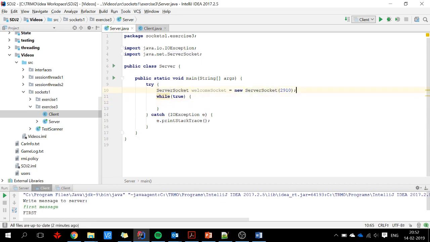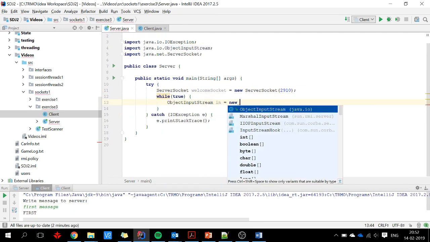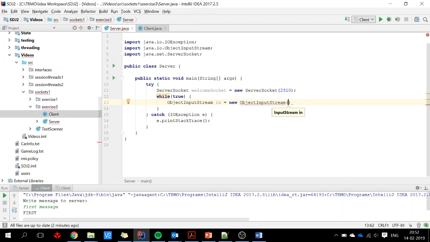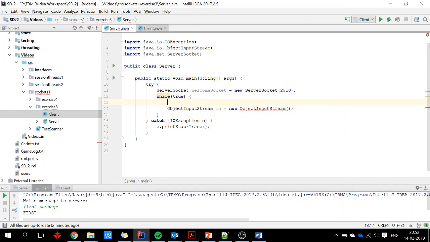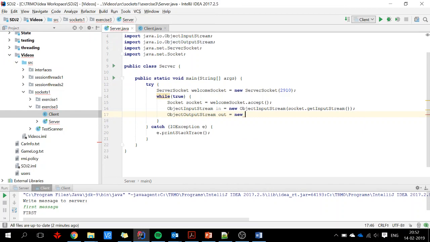I will first create an object input stream, in. Nope, that's not what I want yet. First I need the actual socket, so we say welcome socket accept, and here we get a socket. And from the socket I get the input stream. I create an object output stream, out, new. I get from the socket the output stream. Okay, so now we can communicate with the client.